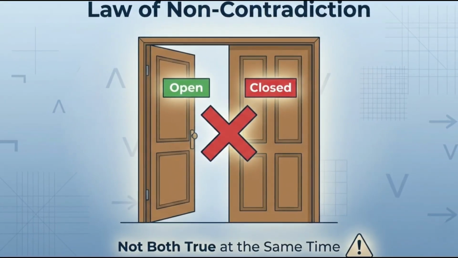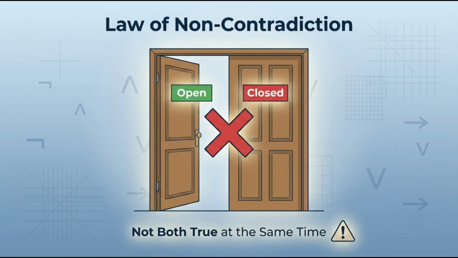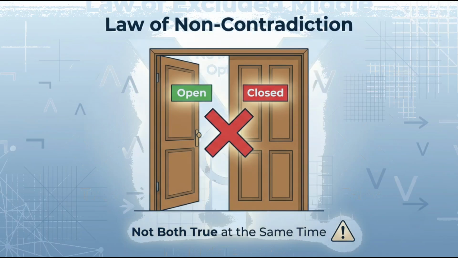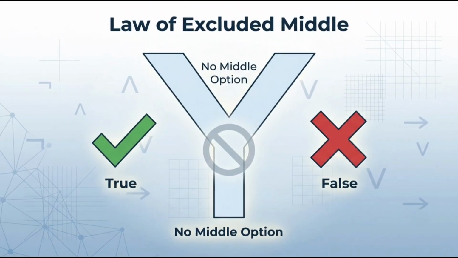The second law is the law of non-contradiction. It says that a statement cannot be both true and false at the same time and in the same sense. For example, a door cannot be completely open and completely closed simultaneously. The third law is the law of excluded middle. It states that every statement is either true or false. There is no middle option between the two. For example, either it is raining now or it is not raining now.